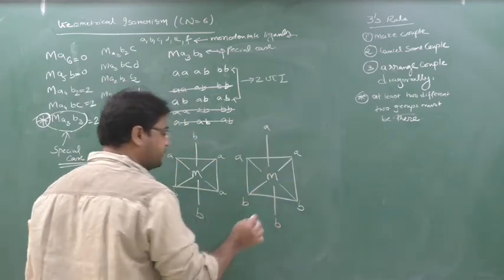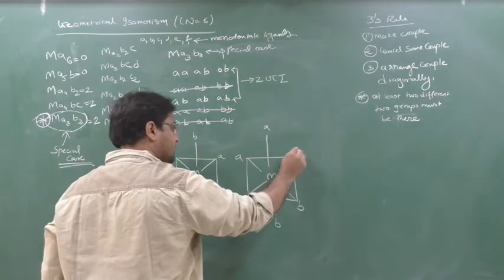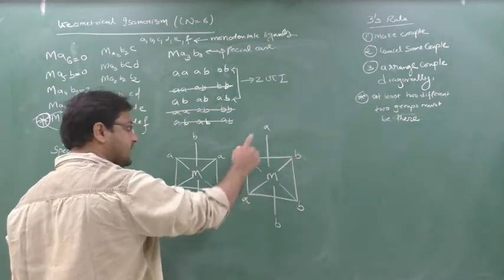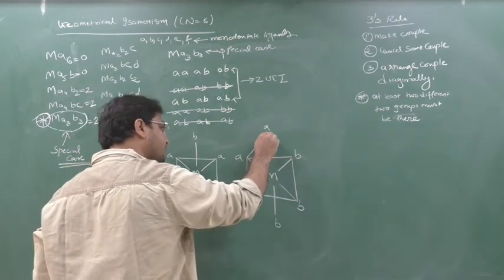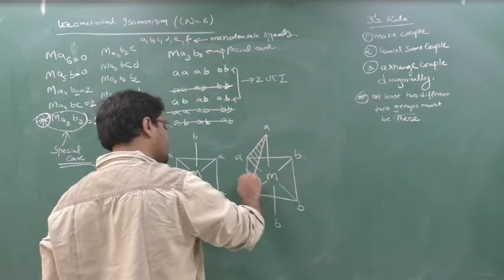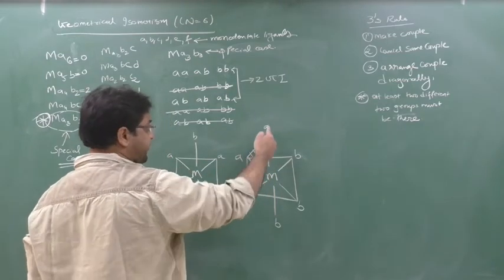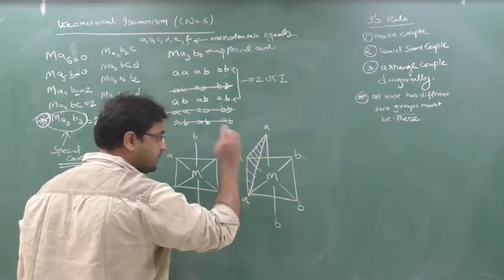Now what you do, after writing this, you take this A here, just you change it. BA. Now you see this A in Ma3B3 type, this A is only one side. So join all the A's. You can see here there is one phase of AA. So this is one phase, the same phase with the same ligand. So same means phase.